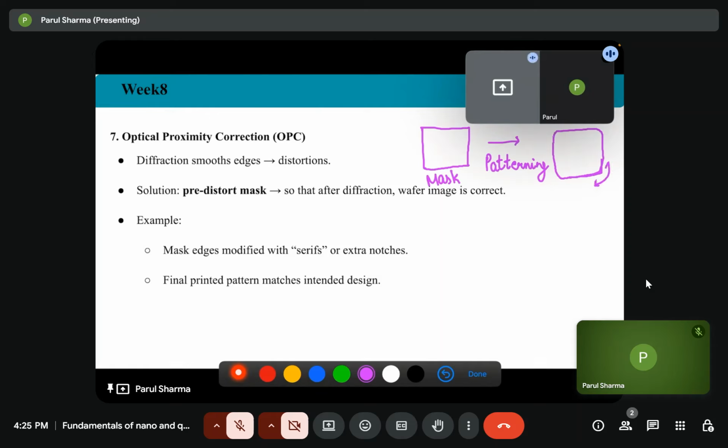So at the edges, it is smooth. We don't want this. So what is the solution to this? We are distorting the mask previously, so that after diffraction, the wafer image is correct. So at the edge, I already give some imperfection,